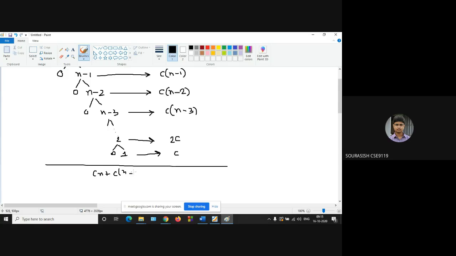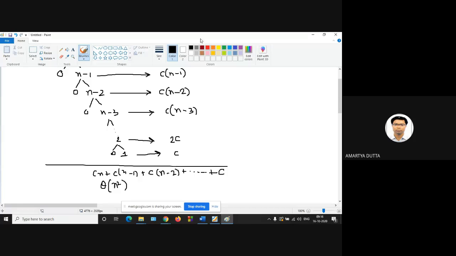NCN. C of n minus 1 plus C of n minus 2, C of n minus 2 plus up to C. Now, if you solve this one, then you can get NCN, order of n square, the sum n plus n minus 1 plus n minus 2 plus dot dot up to 1.